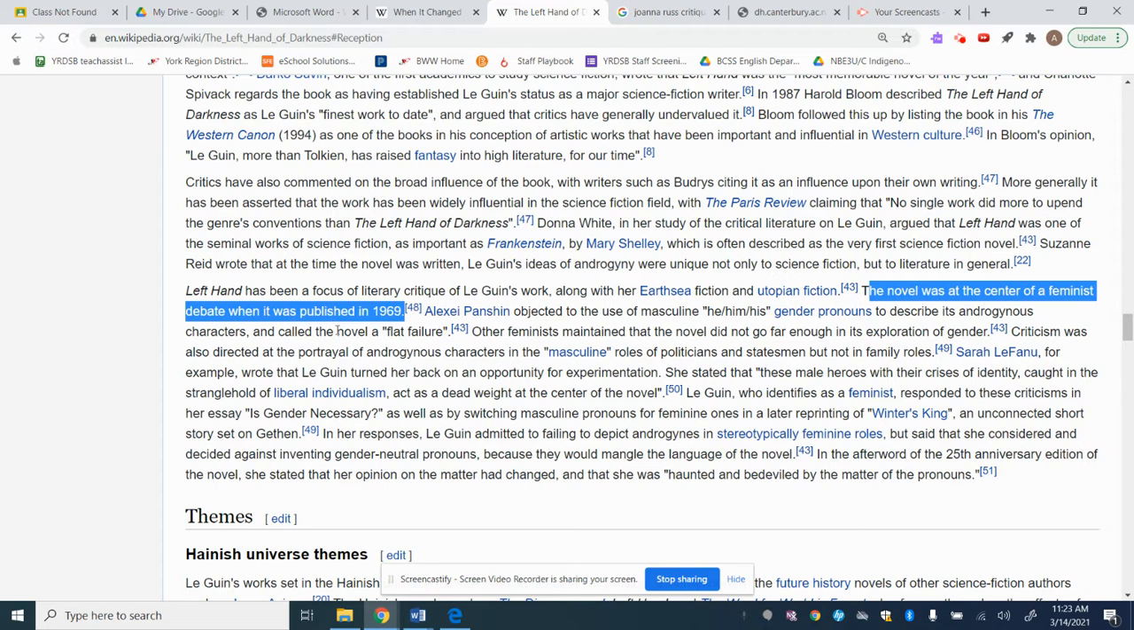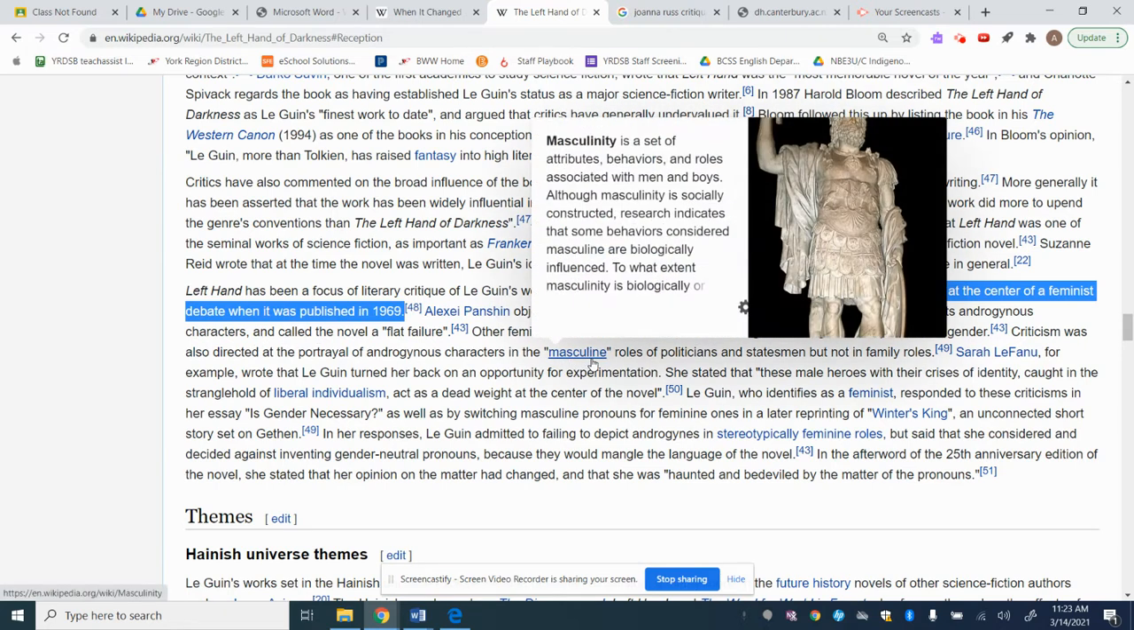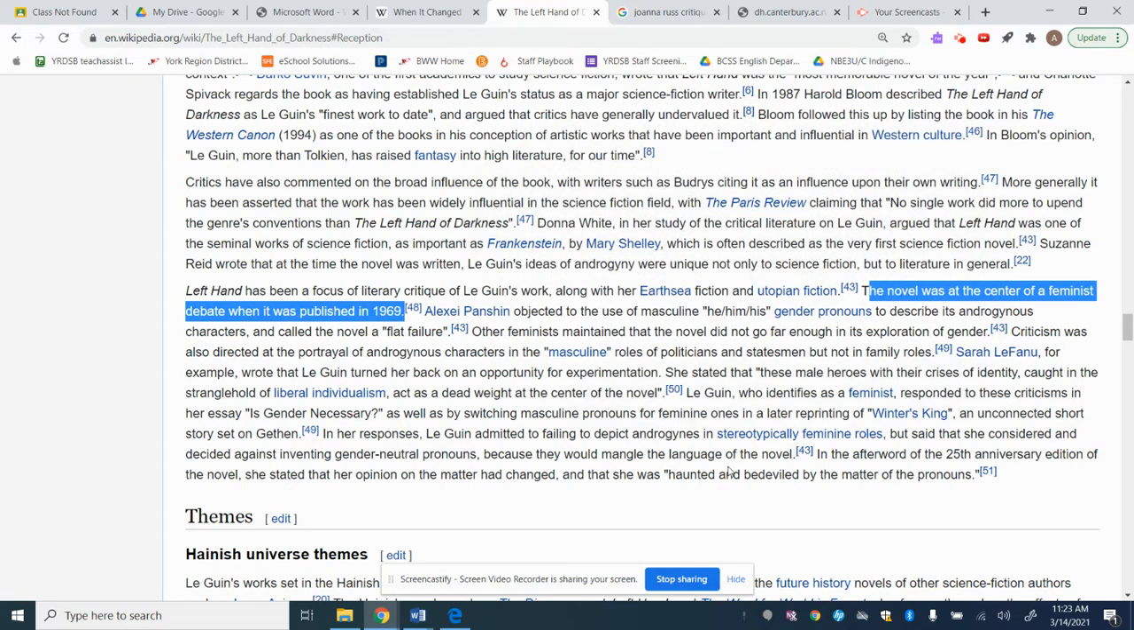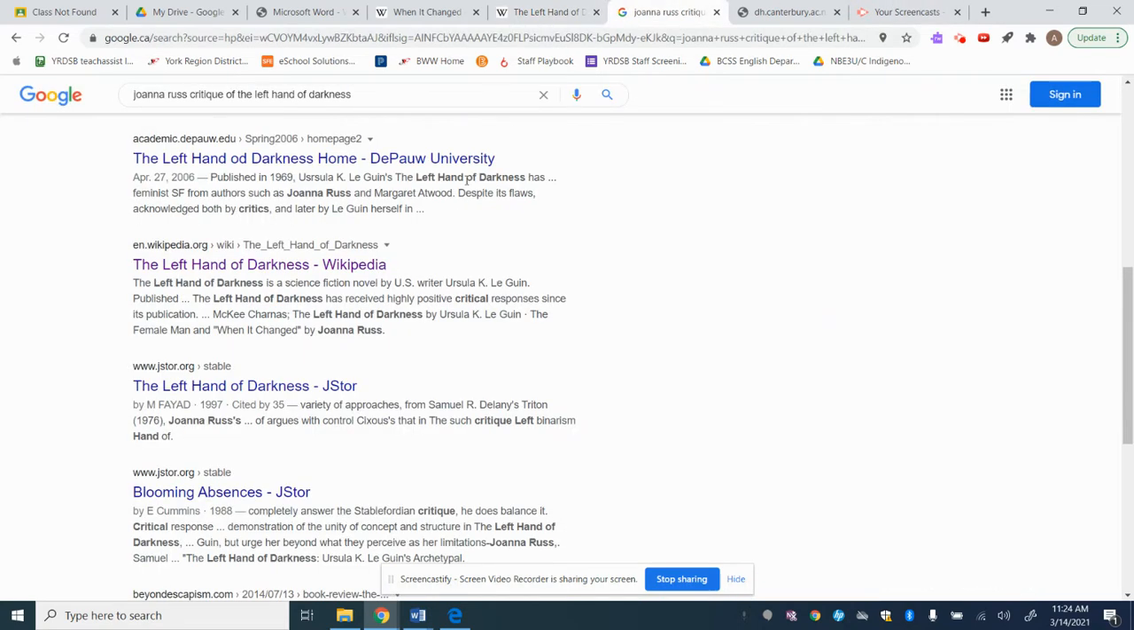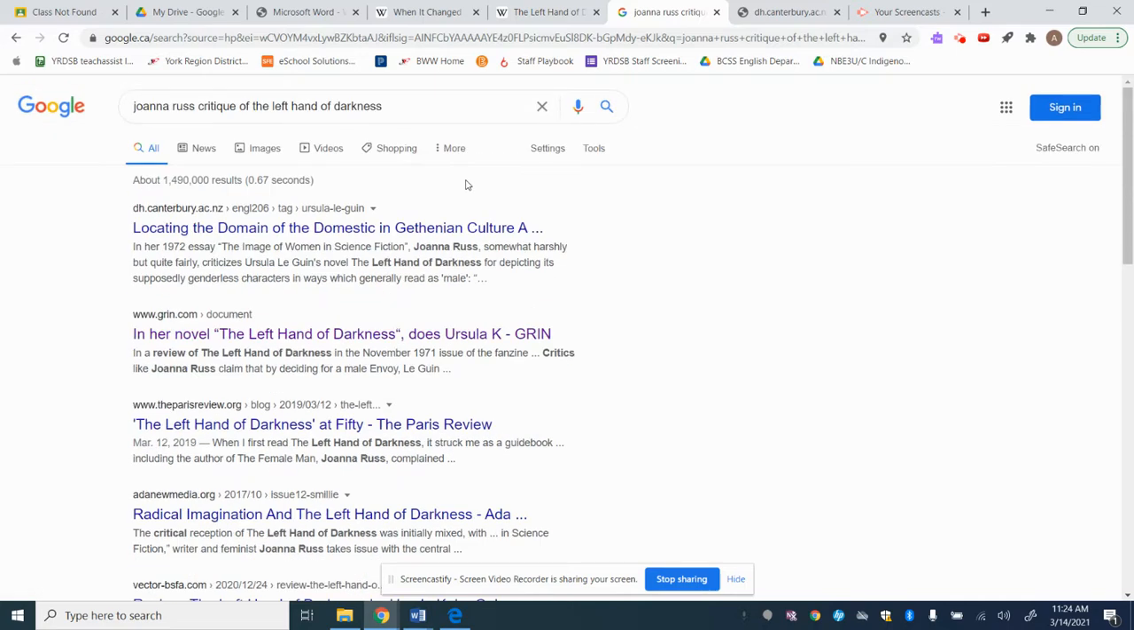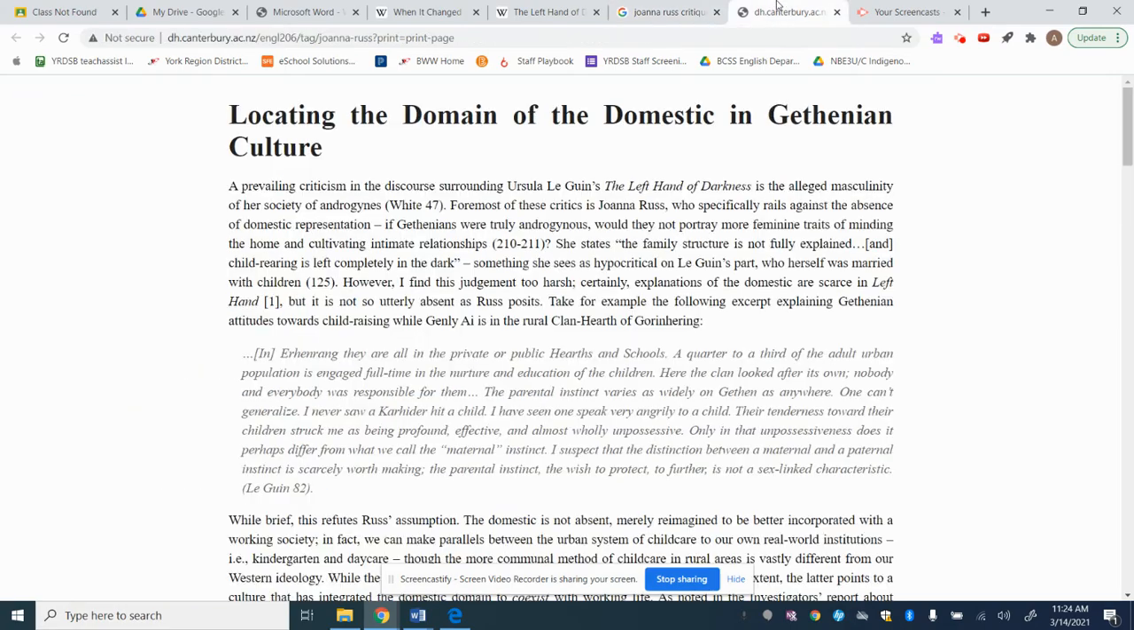There was also criticism directed at the portrayal of these characters for taking on masculine roles. All right, I would continue reading this, but the first thing I'm wondering is, since Joanna Russ was alive at this time, I'm wondering if she was also critical of the work. And so I've gone to Google and I put that in, and something has popped up. So I'm just going to open the page.